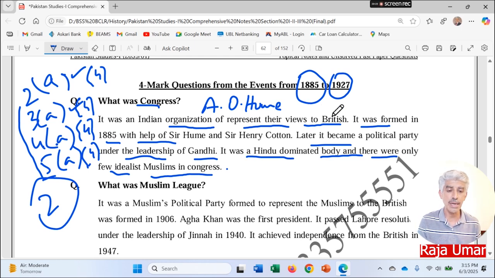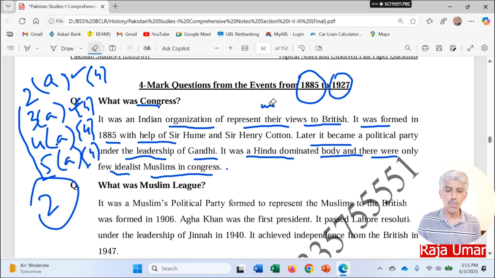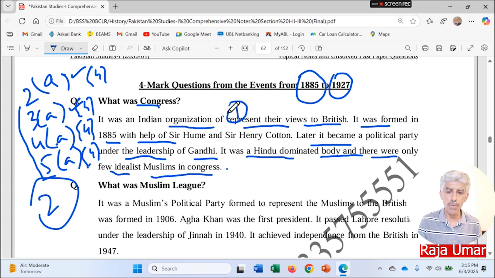So you can see that overall, we have mentioned point number 1 over here: it was an Indian organization to represent their views to the British. It was formed in 1885 with the help of Sir Hume and Sir Henry Cotton. In one sense, this is a bit developed point.